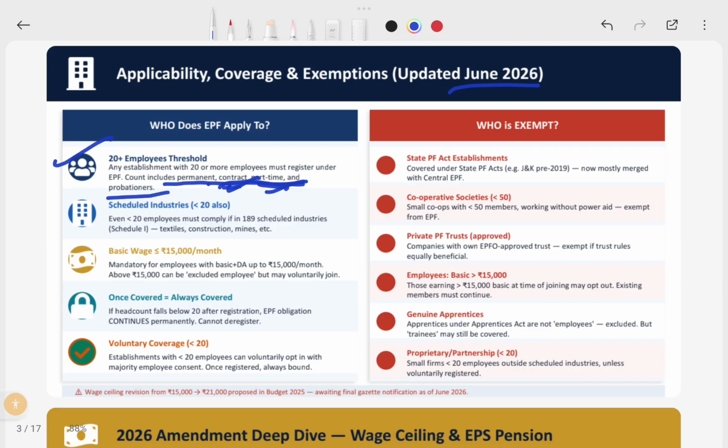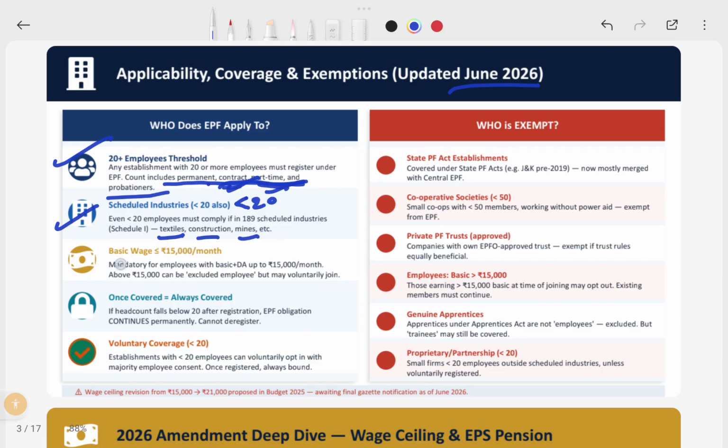Okay. The second one is scheduled industries. There are a few industries the government has already scheduled. Even if you have fewer than 20 employees, you must still register under the PF Act. Those are textiles, constructions, mines, etc. There are a few other industries as well.